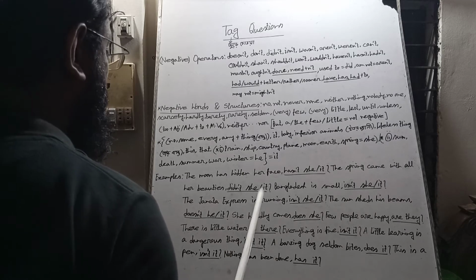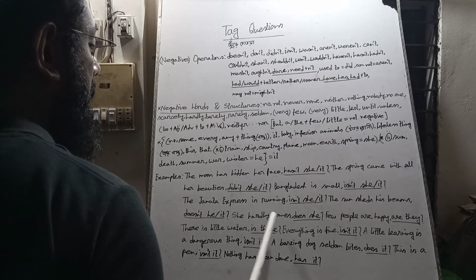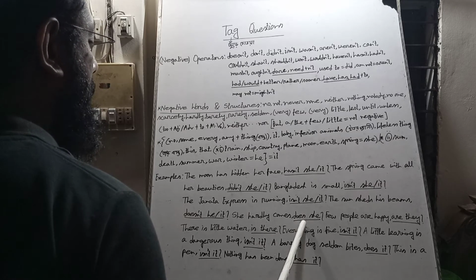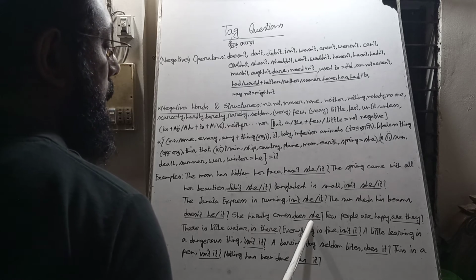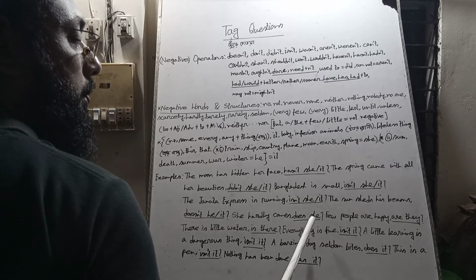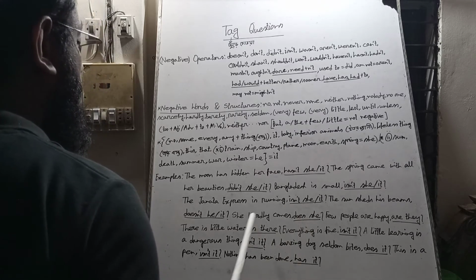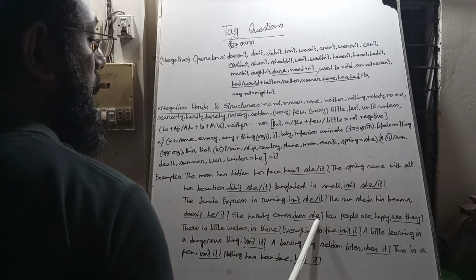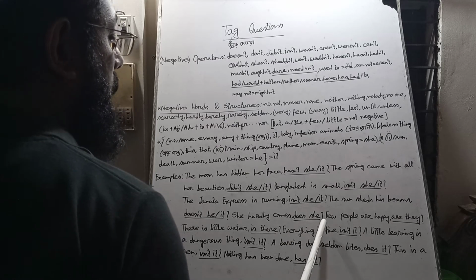She hardly comes. Hardly is a negative word. It is present indefinite tense, so we bring does. But the sentence is negative, so the tag question will be affirmative, so we won't bring not. The subject is a pronoun, she. We bring she. Does she? At last we use a note of interrogation.